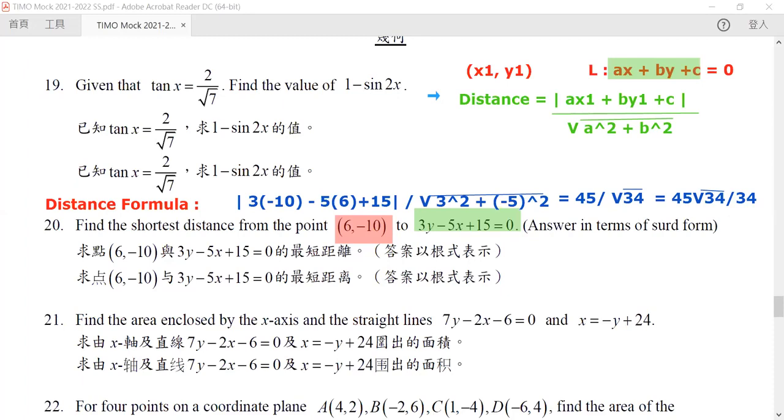Can we round to 3 decimal places for question 19? I'm afraid not. You need to give the exact value of it. I'm afraid you cannot just round it up. Or do you mean question 20? For question 20, it already stated that you need to answer in surd form. So again, no.